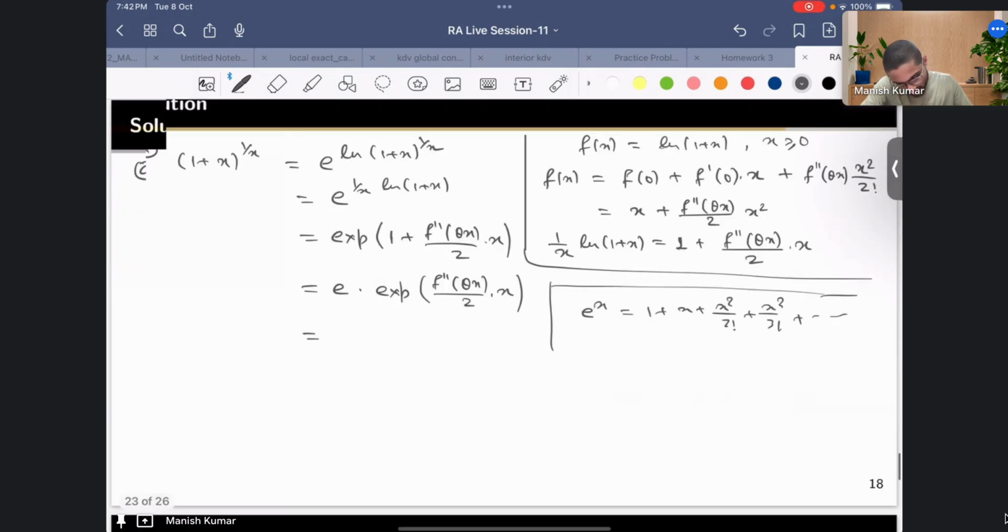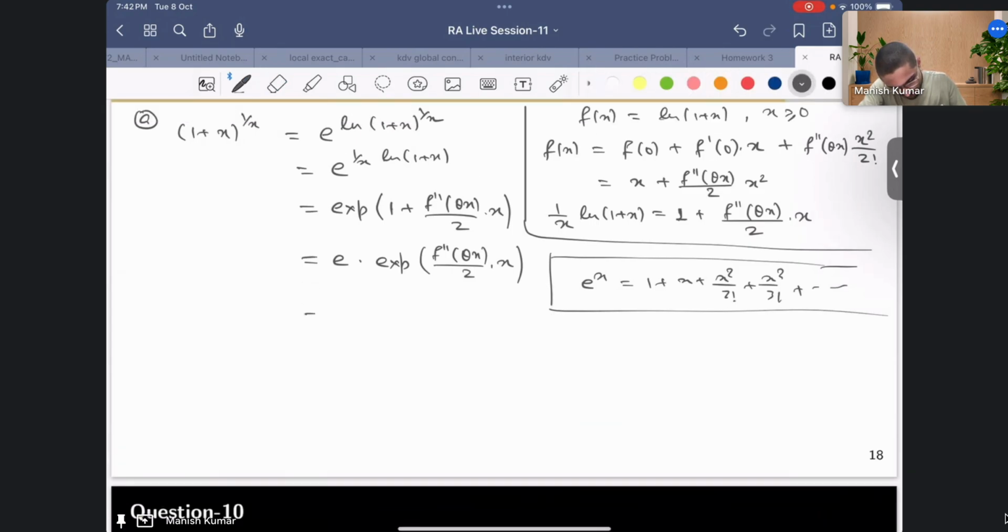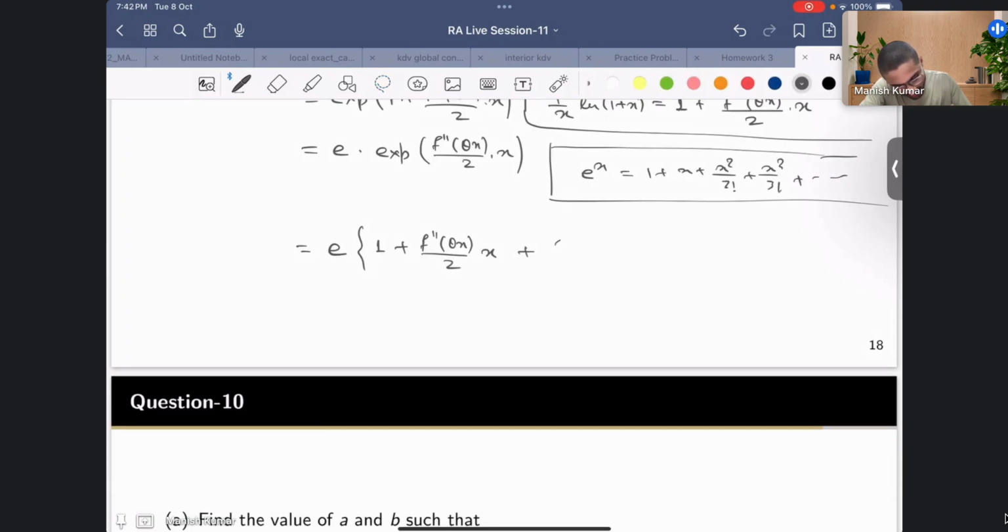So now I can use the exponential expansion. I can write this as e times 1 plus f double prime theta x by 2 times x, and then plus f double prime theta x by 2 whole square into x square by 2 factorial, plus so on.